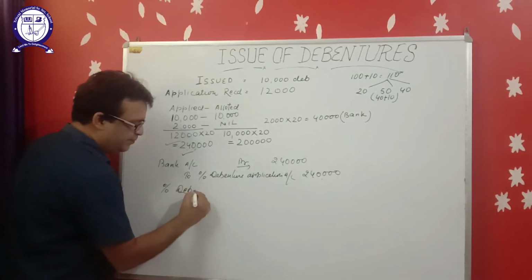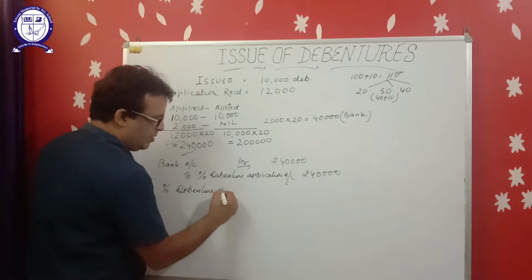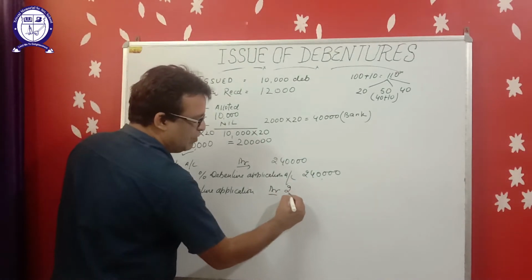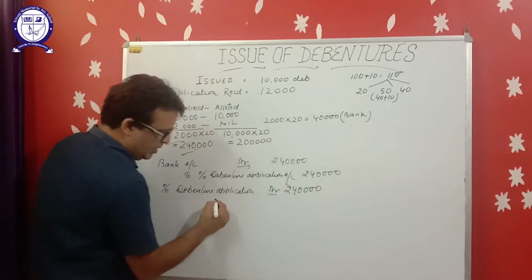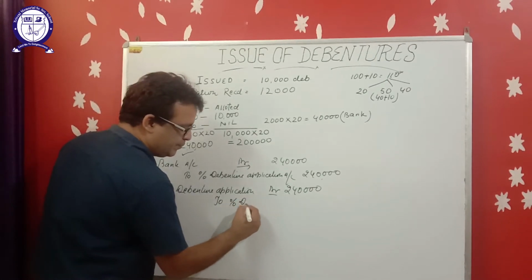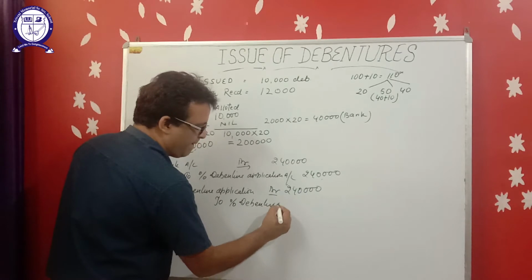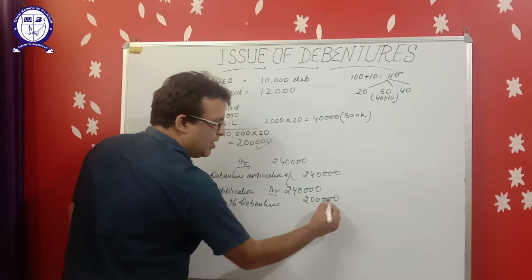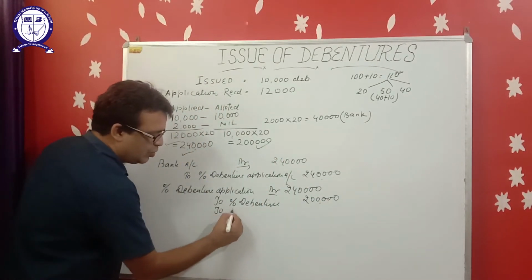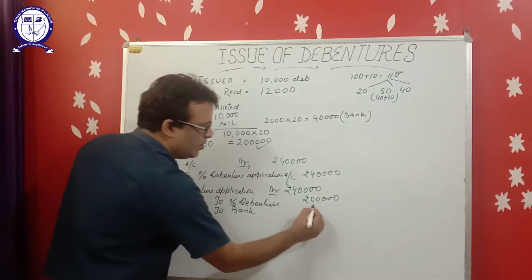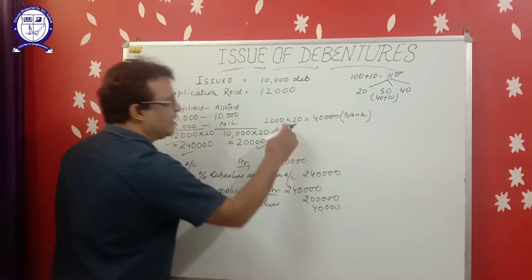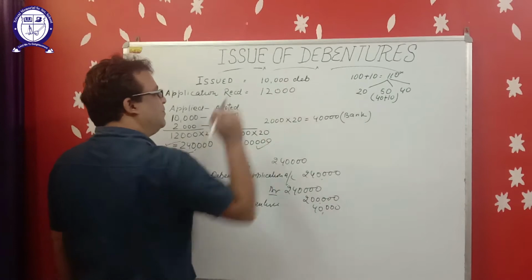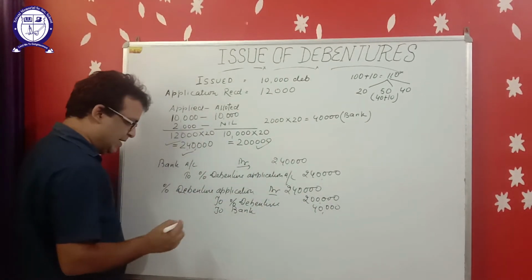Now the second entry, for the adjustment of application money. Debenture application account debit 2,40,000, to 10% debenture, this amount 2 lakh will be transferred to the debentures account. To bank, 40,000 is returned by the company because 2,000 applications are rejected. So 2,000 into 20, total 40,000 we have returned back.